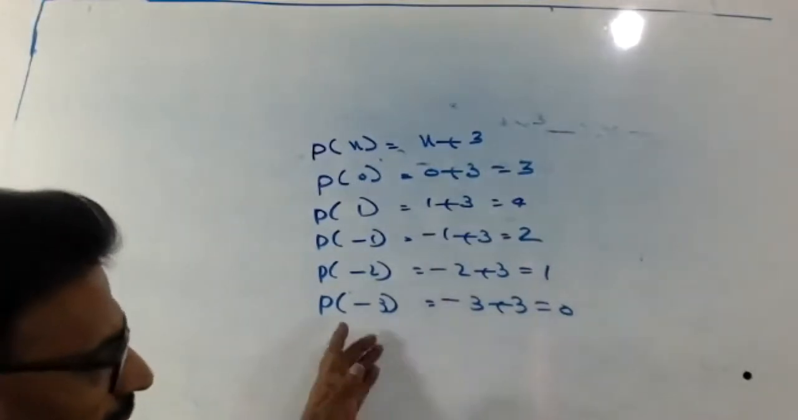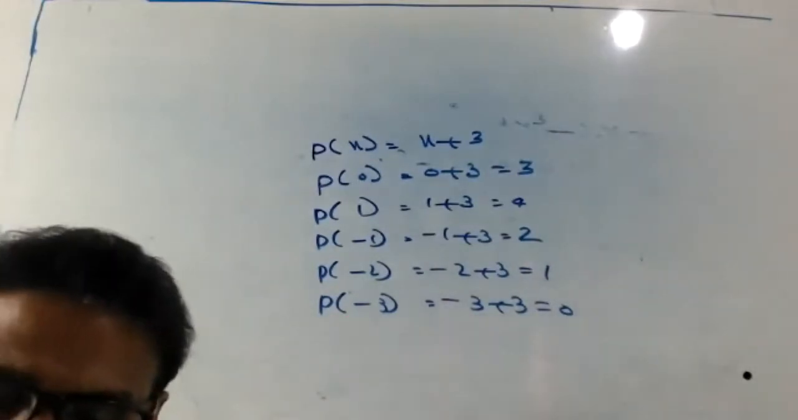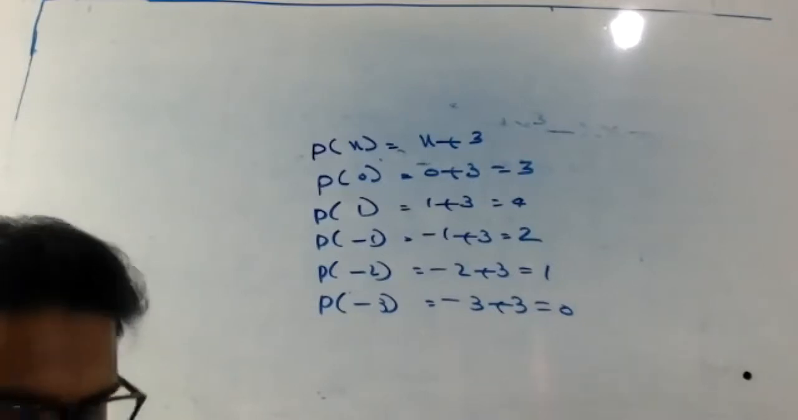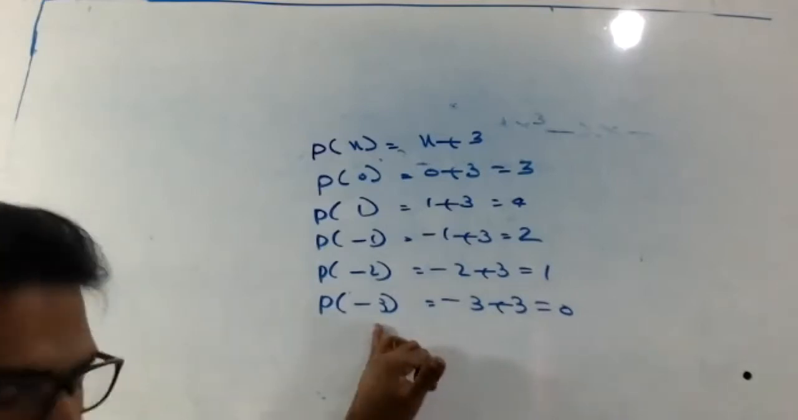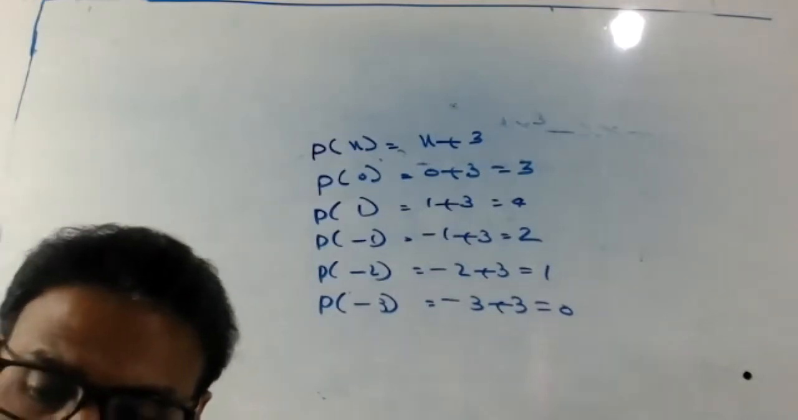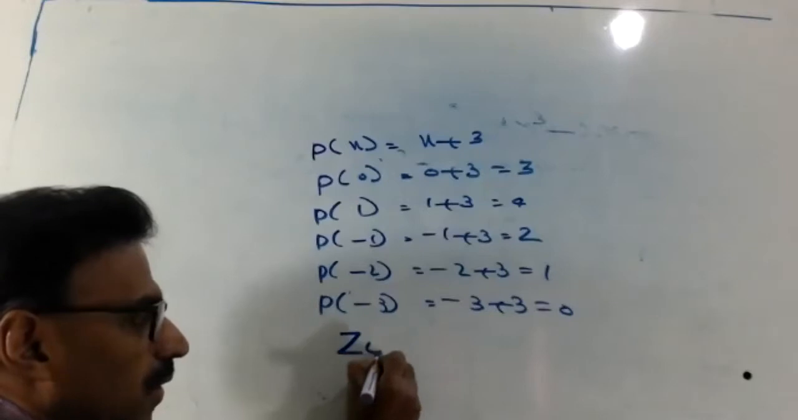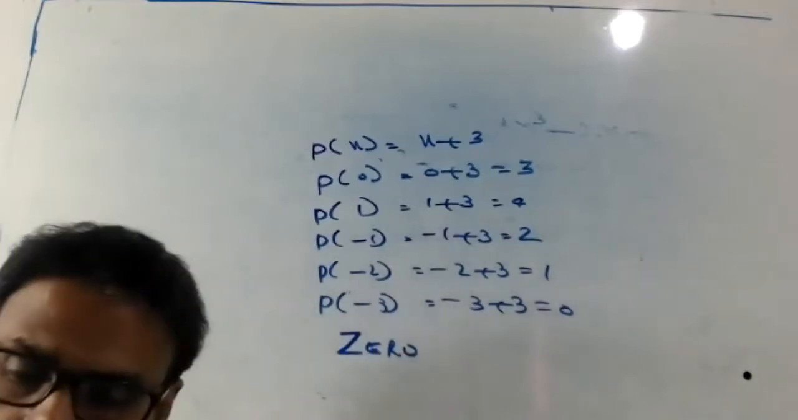So that means when we substitute x equal to minus 3, we got 0. Therefore, minus 3 is called zero of the polynomial. What? Zero of the polynomial. What do you call?